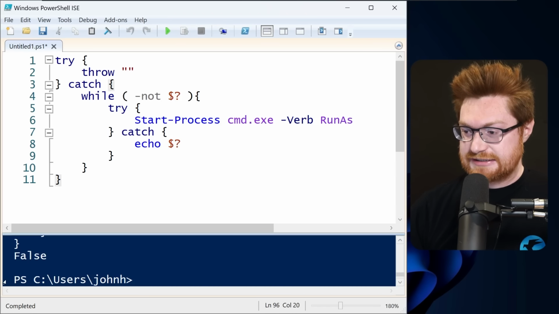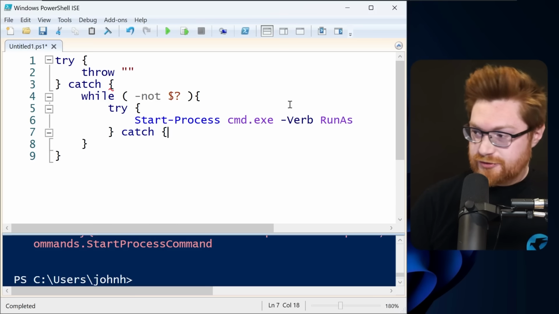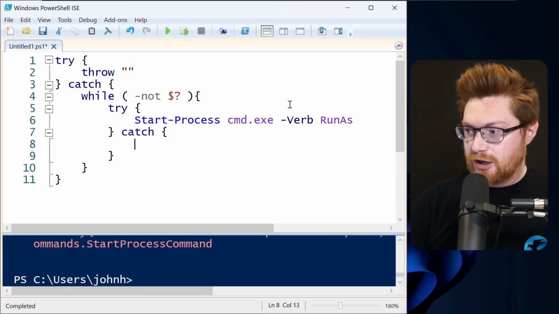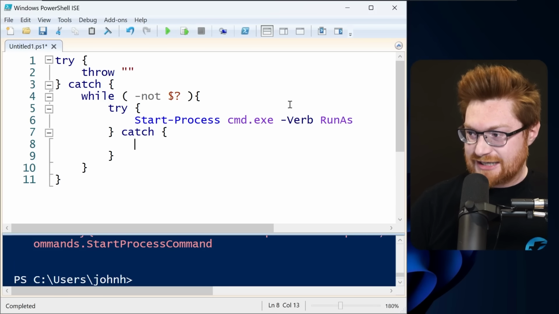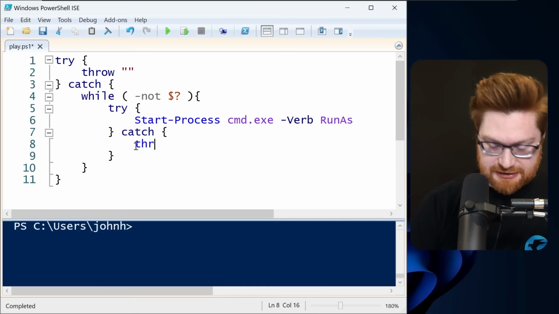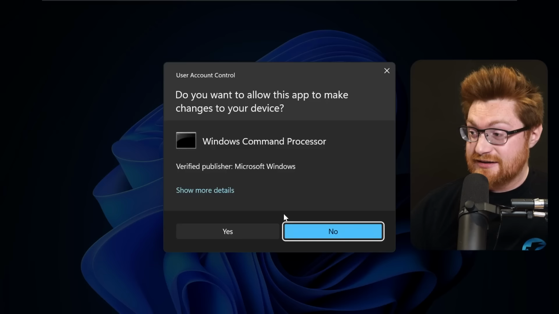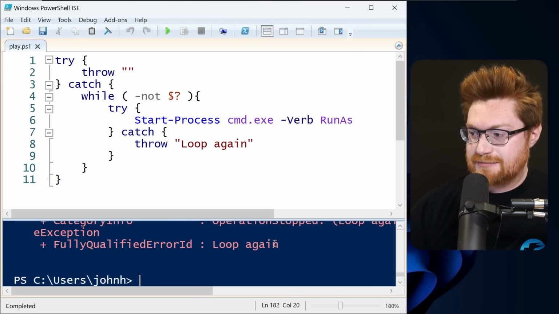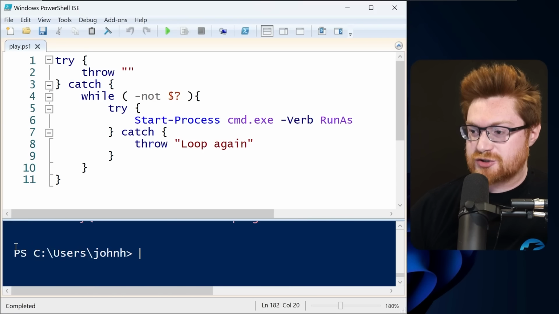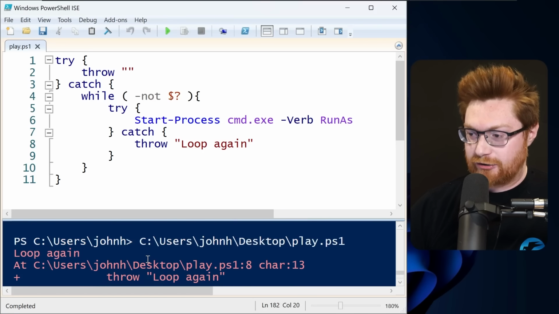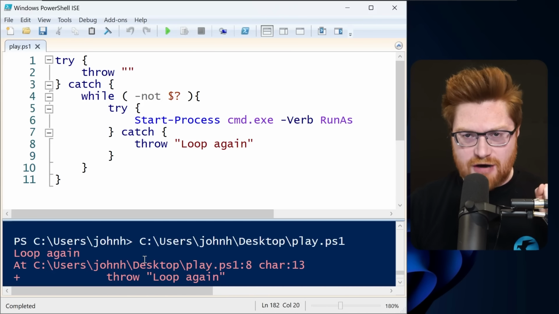It exits cleanly. Let's try to execute the program. If they were to click no in the UAC prompt, then we will catch that. And then, like a throw command, loop again. Trying this, I think we're going to have the exact same issue, because that is a terminating, fatal error. So we need a little bit of a softer error.